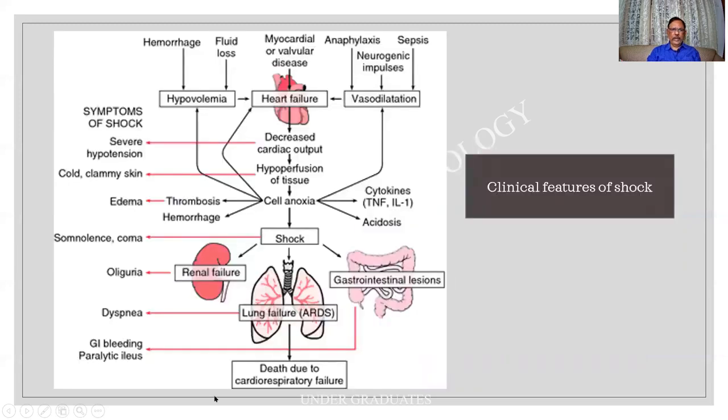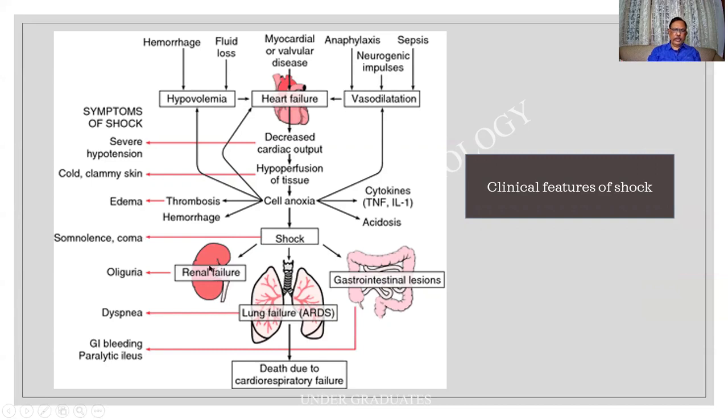This is a beautiful flow diagram summarizing the entire thing. So the shock can be because of hemorrhage or fluid loss, myocardial causes, anaphylaxis, neurogenic or septicemic causes. And these are the results of which there is a decreased output, there is a hypoxia, and that can lead to damage of the cells. There can be release of the cytokines and acidosis. Ultimately, there is a shock, which means there is a decrease in the effective circulating volume of blood, manifested by